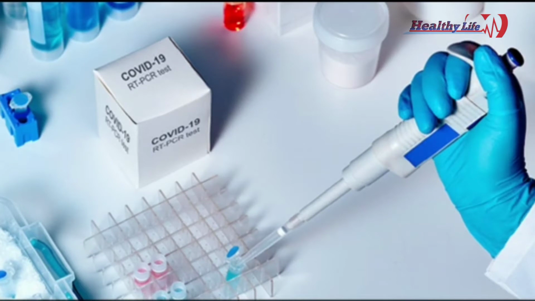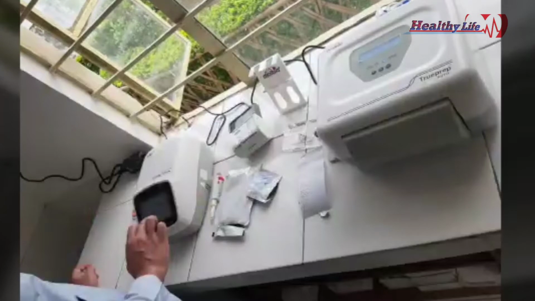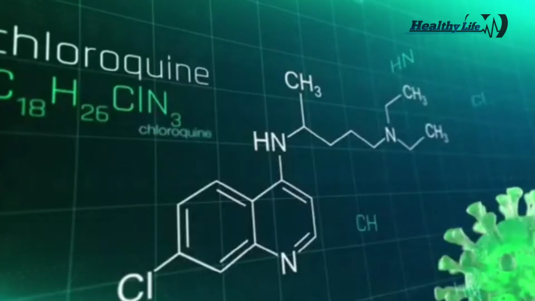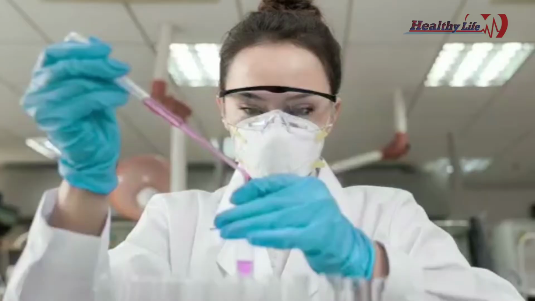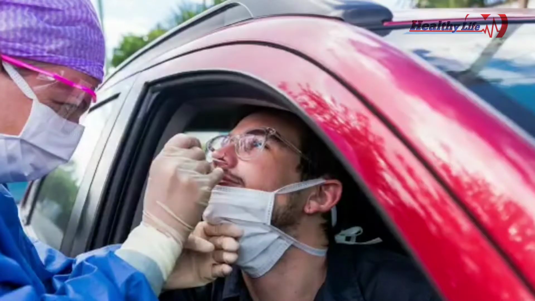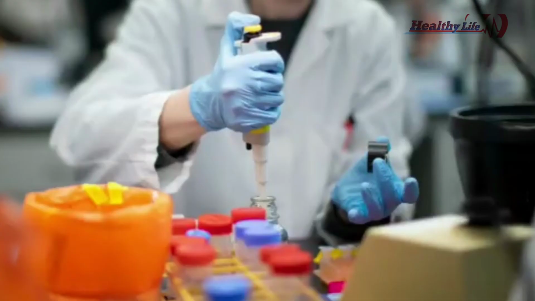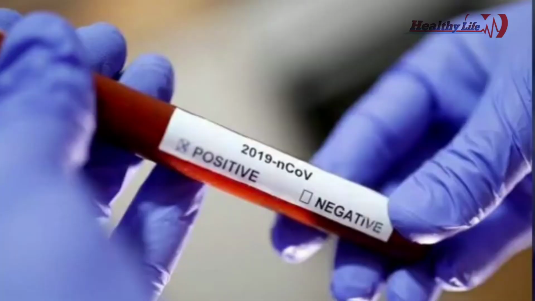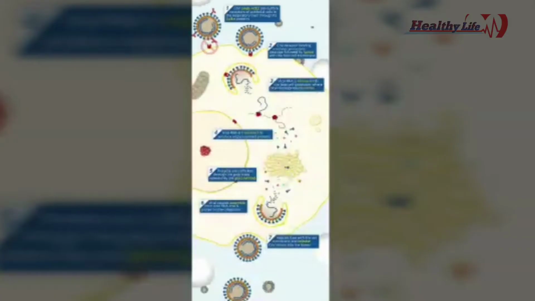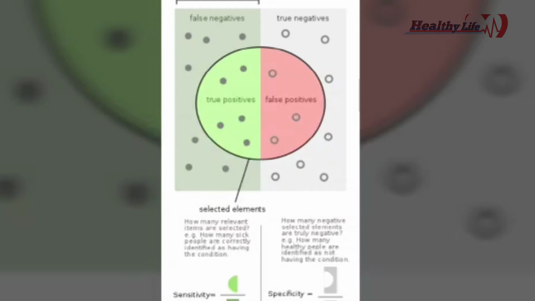In this video, I will be describing RT-PCR or reverse transcriptase polymerase chain reaction, antigen and antibody tests, and TrueNAT or nucleic acid amplification test. These are the different COVID tests employed today in the whole world. Each test has different processes and different purposes. Antigen test can identify the positive cases while antibody test can screen a wide area.